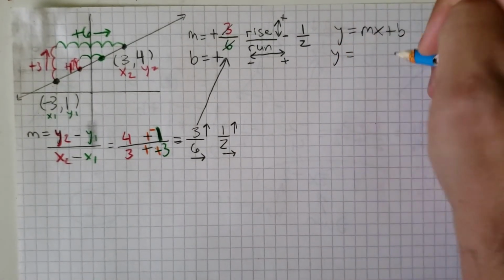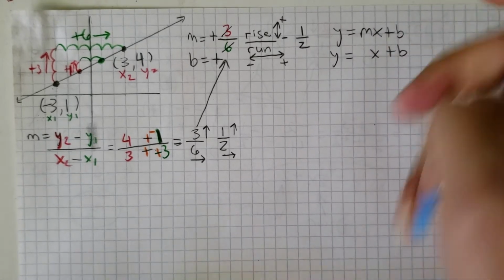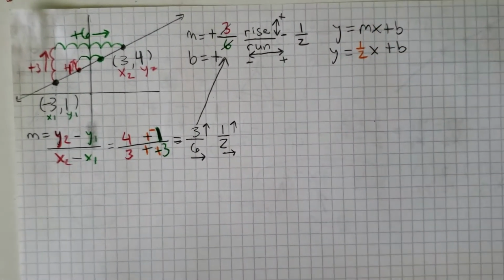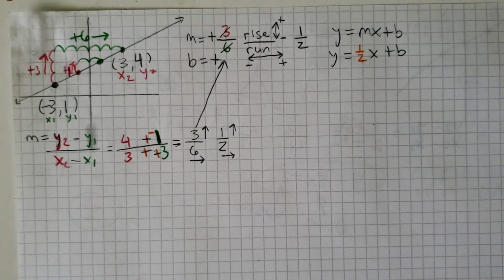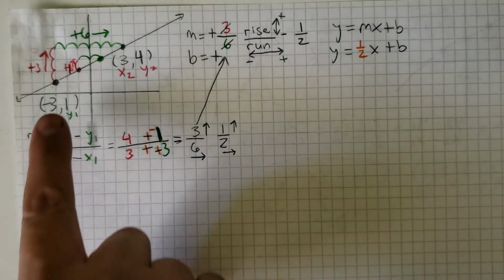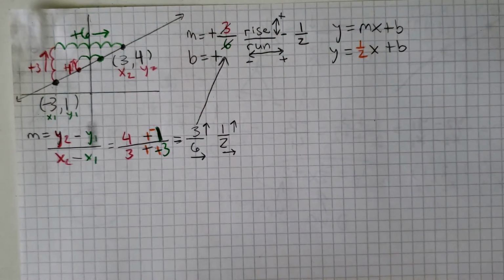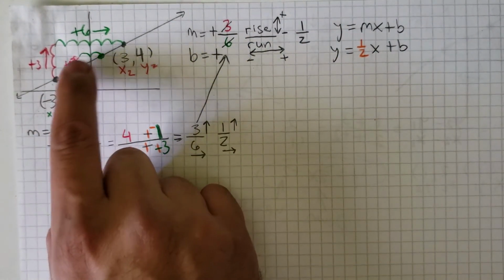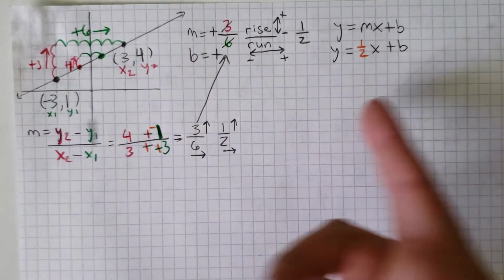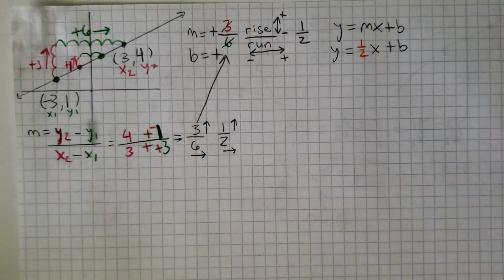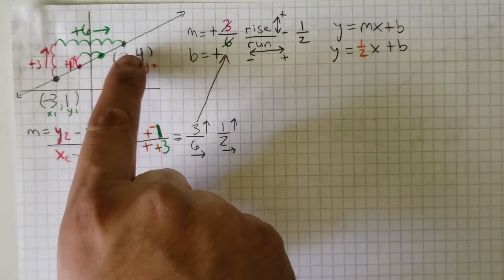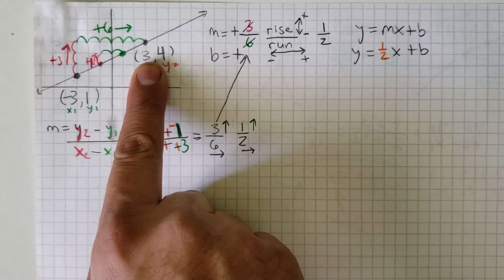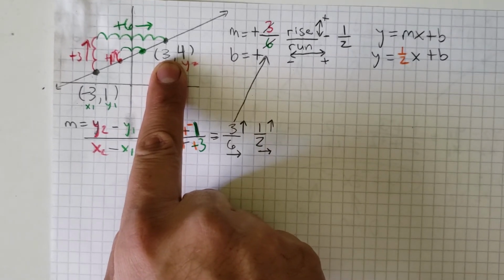So I'm going to put y equals, and I'm going to put the slope in a different color just so it stands out. And I already know it's a half. And then we are going to pick another point. Okay, so again, I can pick one of the original points, or I can even pick one of the new points that are on here in order to get my b. Okay, so it doesn't really matter. So I'm going to pick the easy one. I'm going to pick this one right here, where the 3 is the x and the 4 is the y. Okay, so I'm going to pick that point right there.